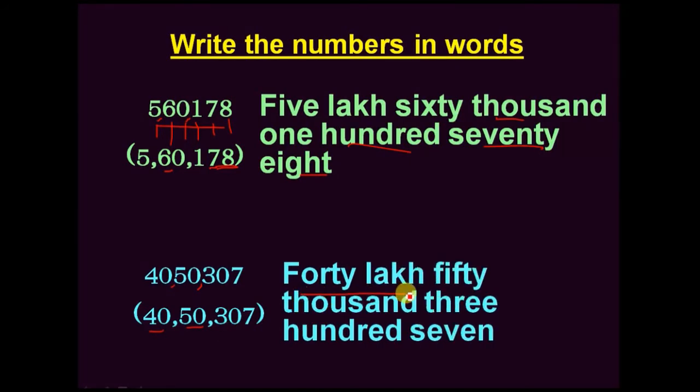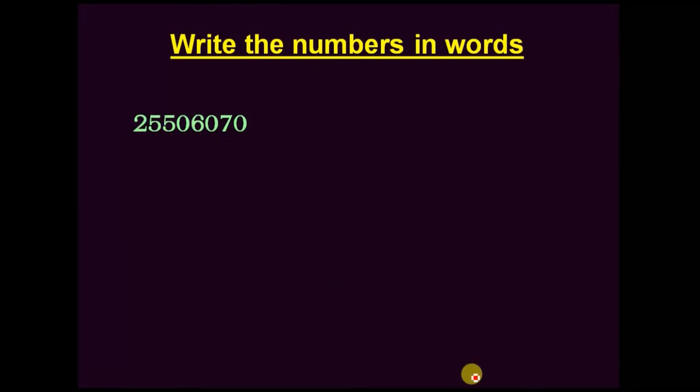All of you are observing or not? See on screen only. 40 lakhs, 50,000, 307. In this way we can write easily the given numbers in words. Now let us go to another number.